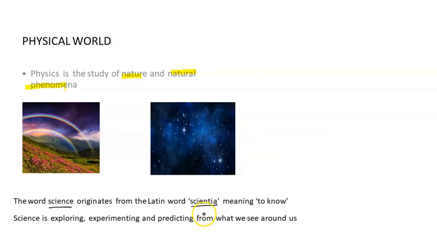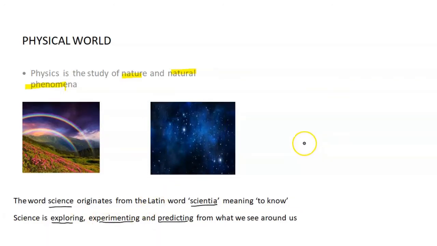So in science, we always try to understand the concept in as much detail and depth as possible. Science is always exploring, experimenting, and predicting from what we see around us in our day-to-day life. So this is exactly what science is.